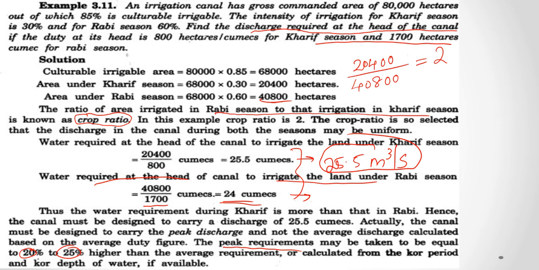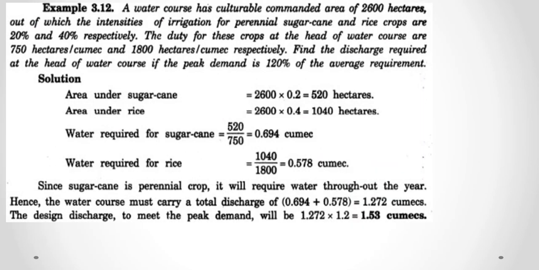Also if the percentage area is given, you can also directly find it from the ratio of percentages, that is percentage of area irrigated for Kharif is 30 and Rabi is 60. So it is also equal to 30 by 60, that's equal to 2. So that is crop ratio.